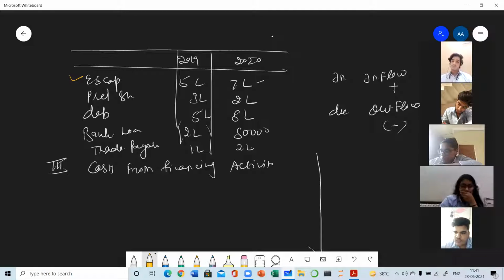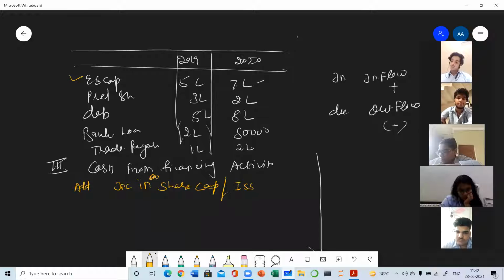So what are you going to write? Add. If anything is increased, then it will be added. Add increase in share capital, or what else you can write: equity share capital. What other thing you can write is issue of share capital. Any one thing you can write out of these. So it's up to you.